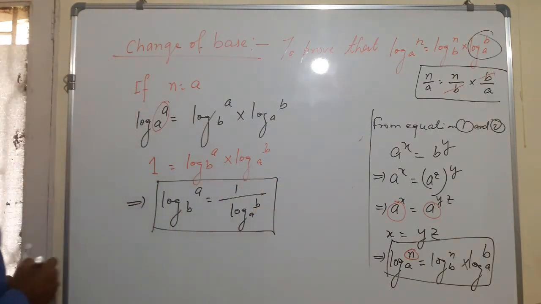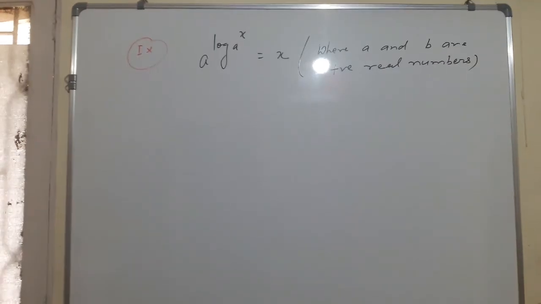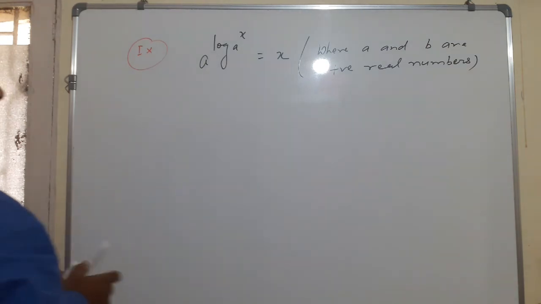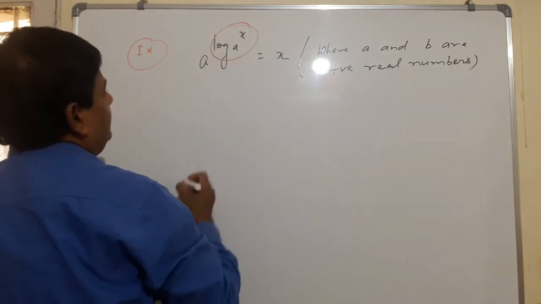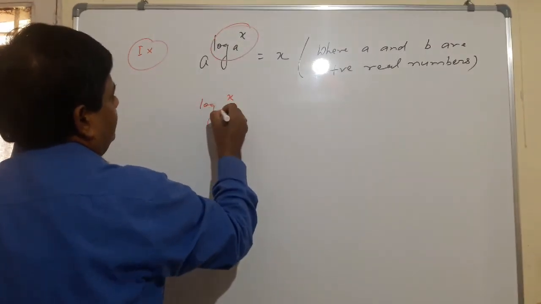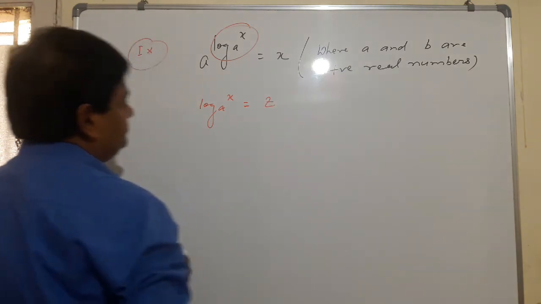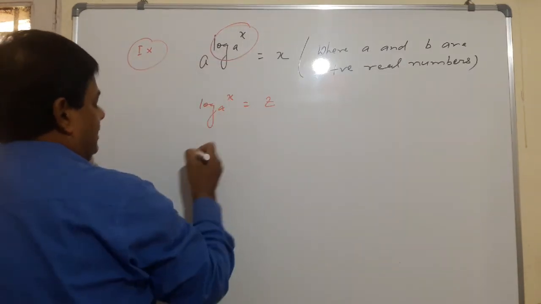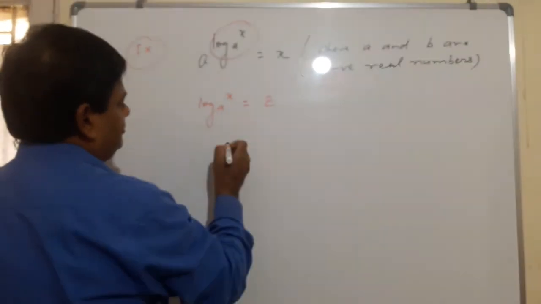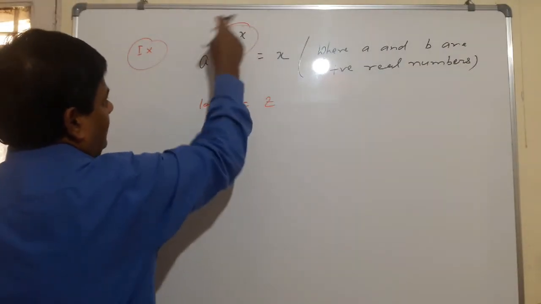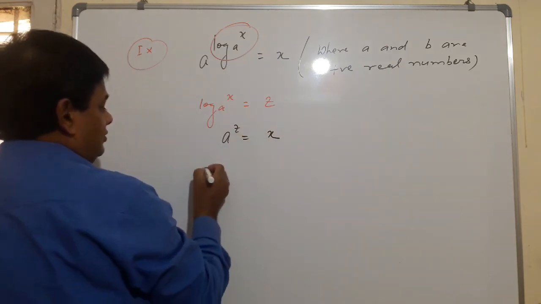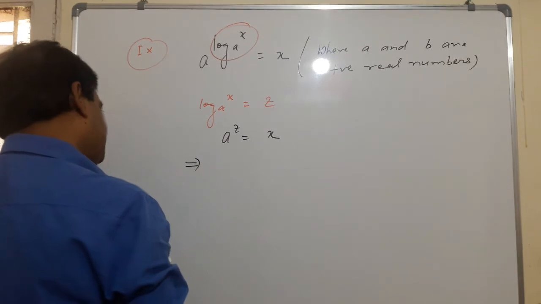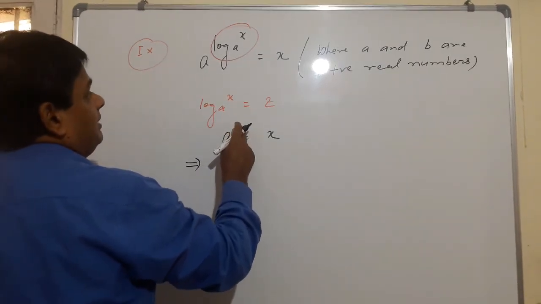This one also you can see here. Let this value be z, log x to the base a equals z. Then this becomes a raised to the power z equal to x. So according to the definition of log, a raised to the power z equals x. Now you can directly put the value of z here.